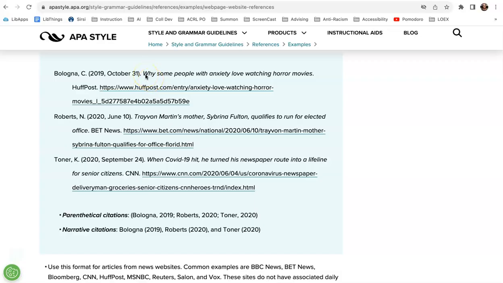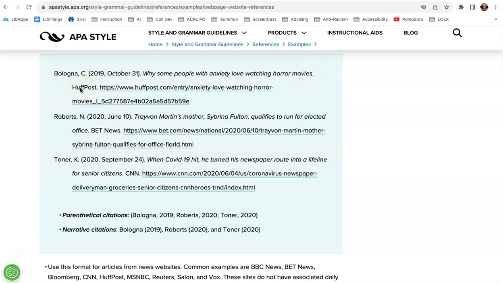Only the first letter of the sentence is capitalized. That should be familiar from most of your writing. And things like proper nouns, like names, places, if the United States were in the title, that would be capitalized, but all other words are lowercase. This title is italicized, and there's a period.